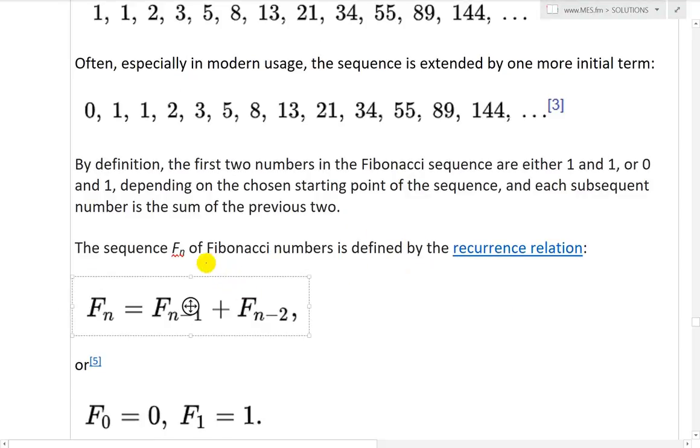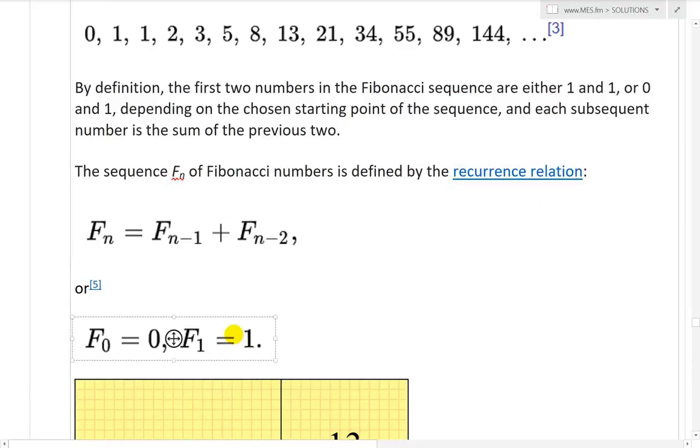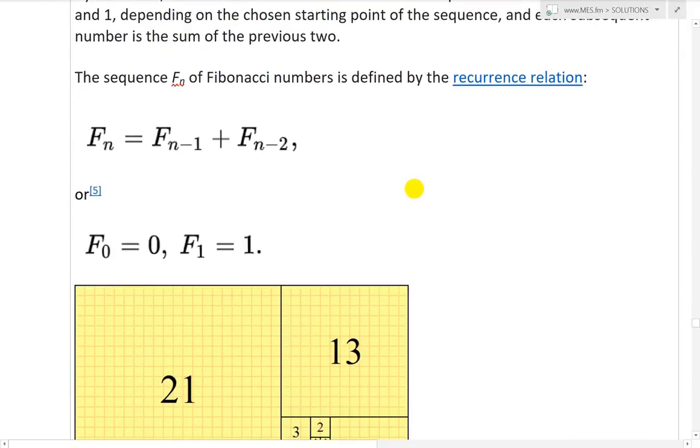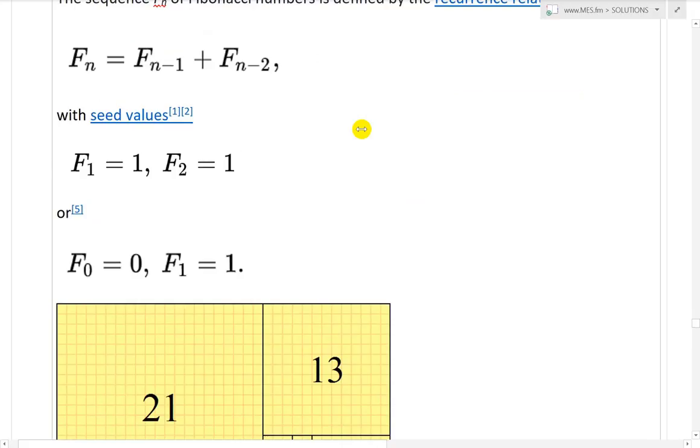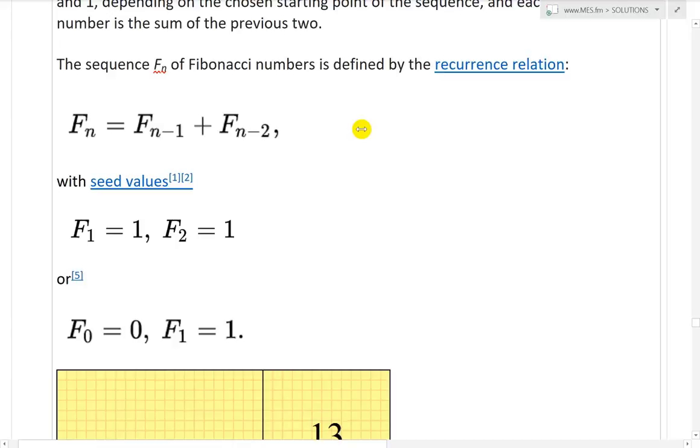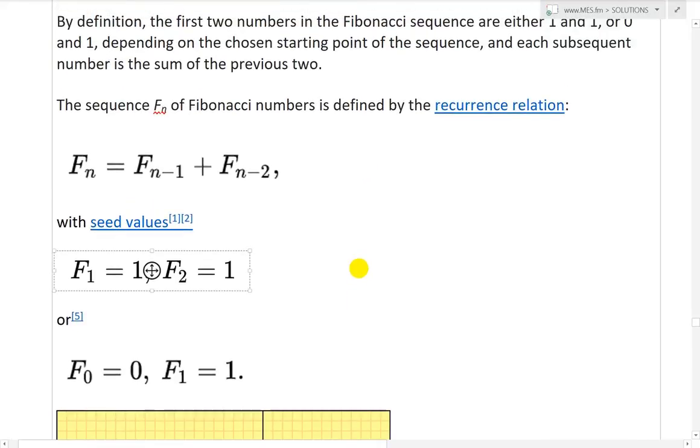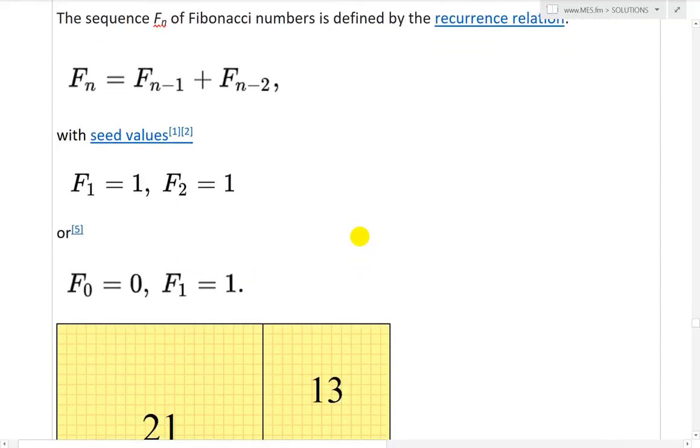So the sequence Fn of Fibonacci numbers is defined by the recurrence relation Fn equals Fn minus 1 plus Fn minus 2. Whoops, I just thoughtlessly read that one out. So it's this sequence with seed values, or initial values, F1 equals 1 and F2 equals 1, or for modern computing usage, usually F0 equals 0 and F1 equals 1.